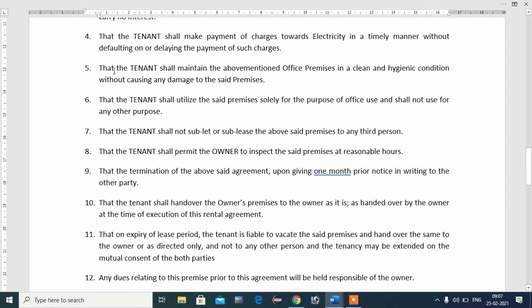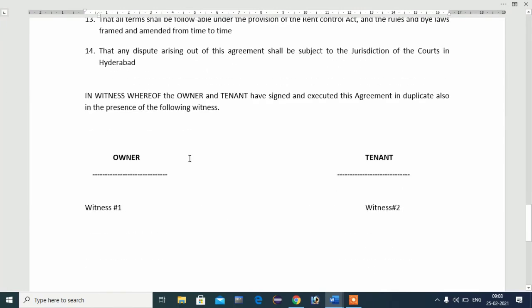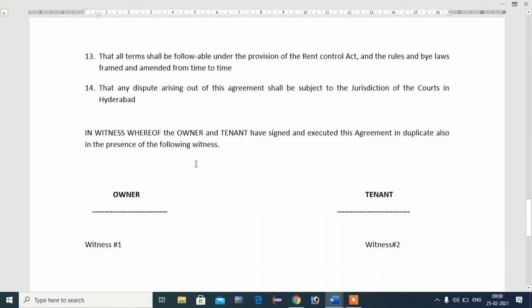Fifth point, you should write here that the tenant shall maintain the above mentioned premises in a clean and hygienic condition without causing any damage to the shared premises. That means you will never damage any part of this house, and you have to keep this house clean and hygienic. All these points you will mention in your rent agreement.